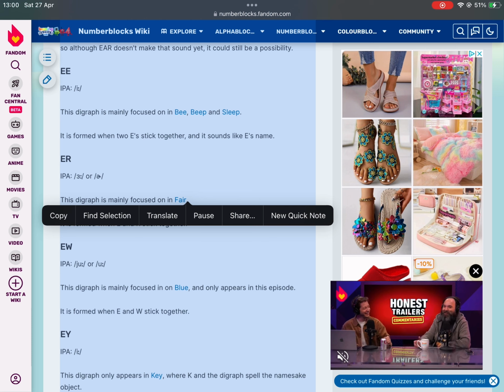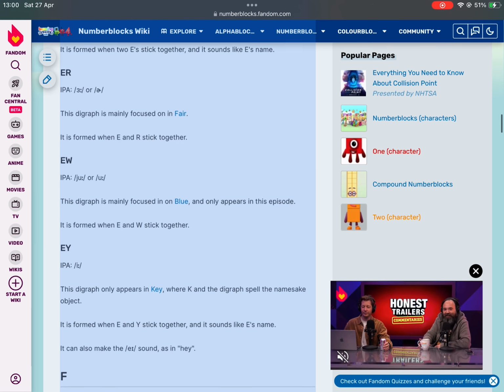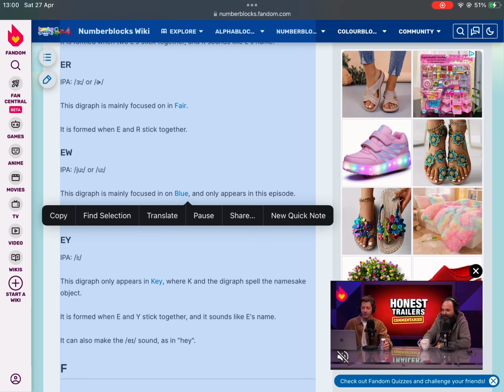EE, IPA I. This digraph is mainly focused on in beep and sleep. It is formed when two E's stick together, and it sounds like E's name. ER, IPA or. This digraph is mainly focused on in fair. It is formed when E and R stick together.